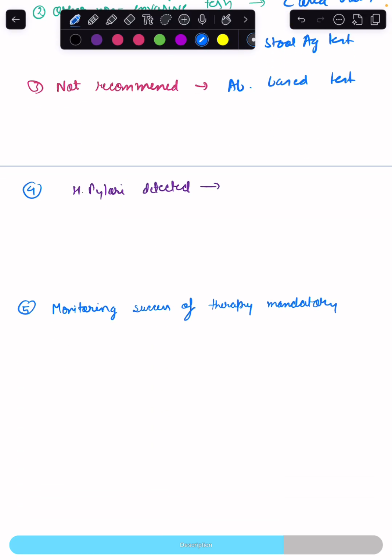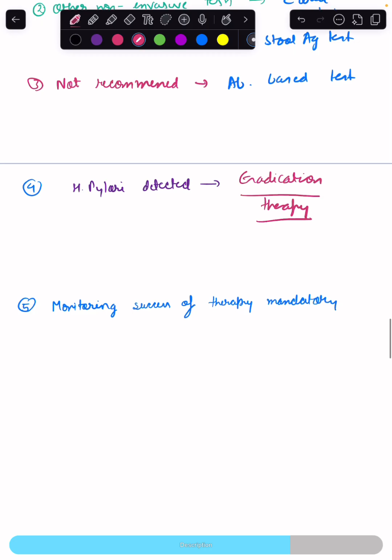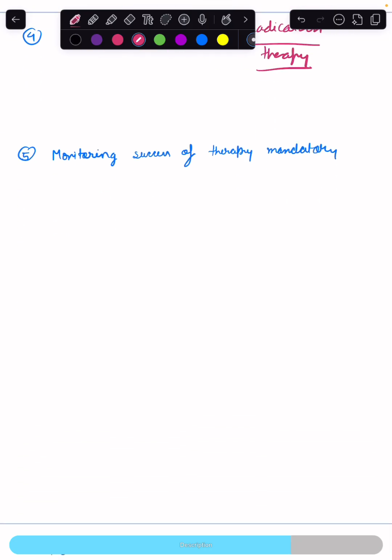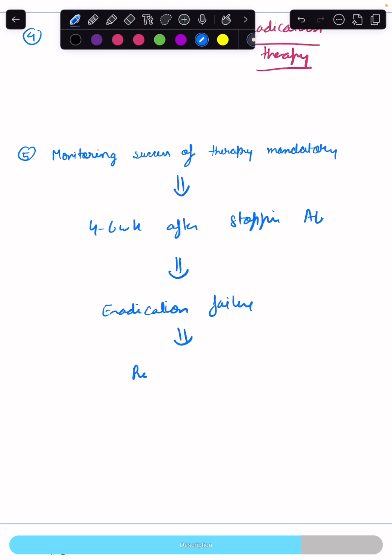If H. pylori is detected, then eradication therapy must be given to all the children. Even if the child is asymptomatic, eradication therapy is indicated. And it is also mandatory to monitor the success of the therapy. We monitor the success by non-invasive methods, and it is done 4 to 6 weeks after stopping the antibiotics. In case there is an eradication failure, we give rescue therapy, which I'll discuss shortly.